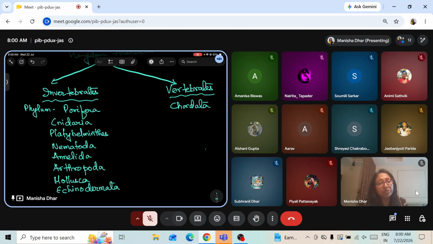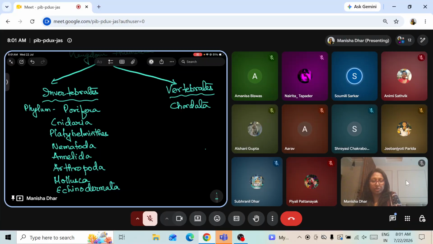The color of their blood is not red. I'm talking about invertebrates. Because we are vertebrates, we have blood which is red in color. For them, it's not red. If they have blood, they have some other pigment present in them, and the color differs accordingly. So the major differences between vertebrates and invertebrates are given in your book. Check, there's a table. Is it table 8.2? Yes, ma'am.